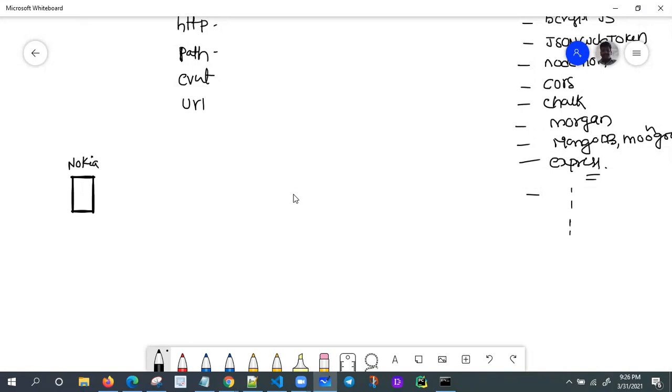As a user, we have two options: we can buy the mobile or we can manufacture the mobile. Which one is easy? Buying is easy, right? Same thing here also. Third-party modules are already there, they give the solution. We don't want to reinvent the wheel.